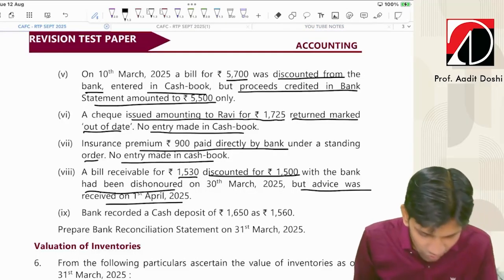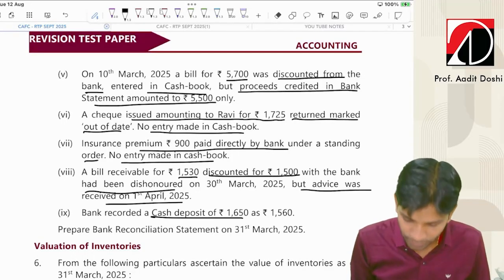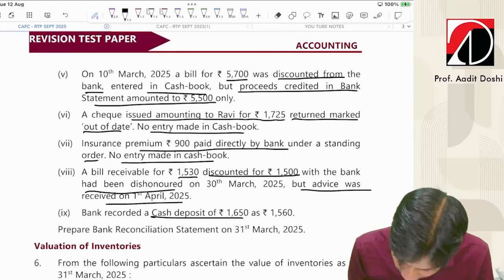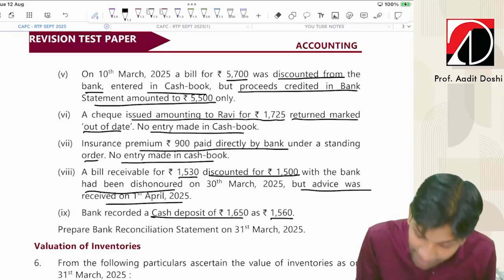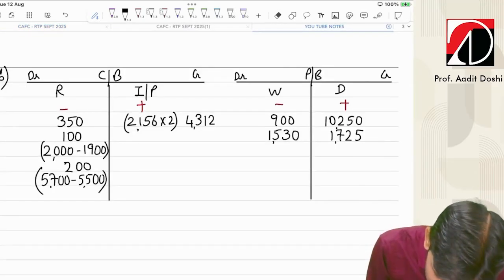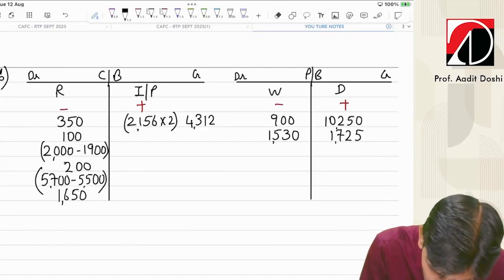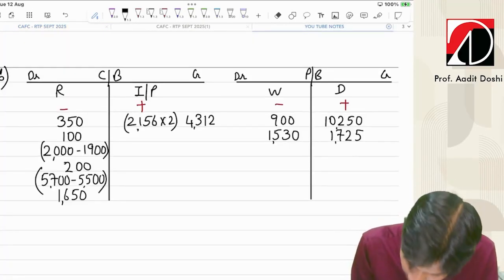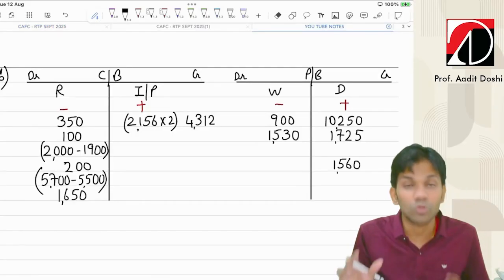And the last transaction: the bank recorded a cash deposit of 1650 as 1560. So I deposited cash of 1650. So in my books, cash is 1650. But the bank recorded how much? 1560. So where will the bank record it? On the deposit side. So again, both parties cannot record.